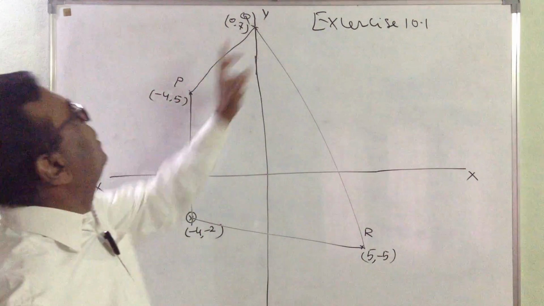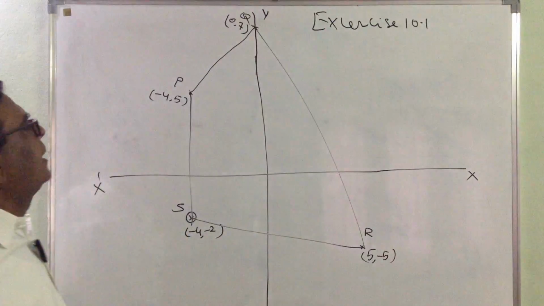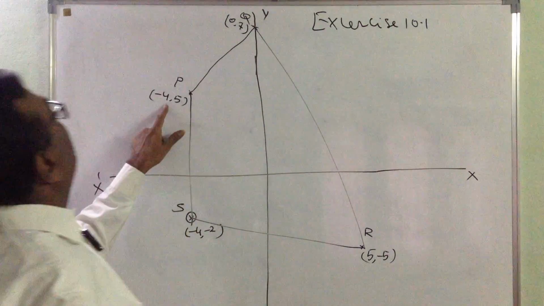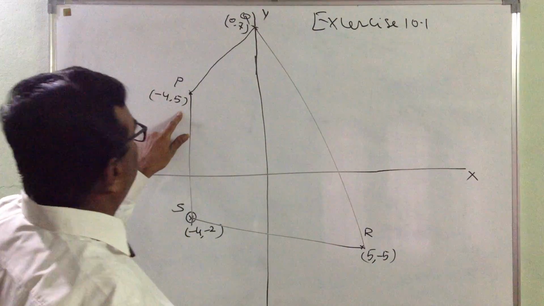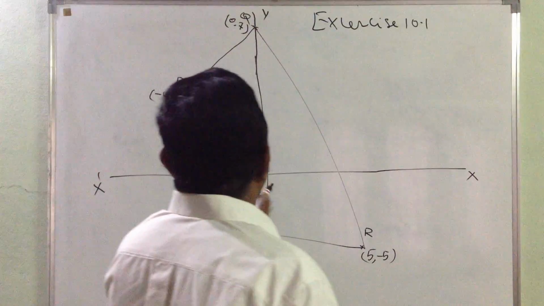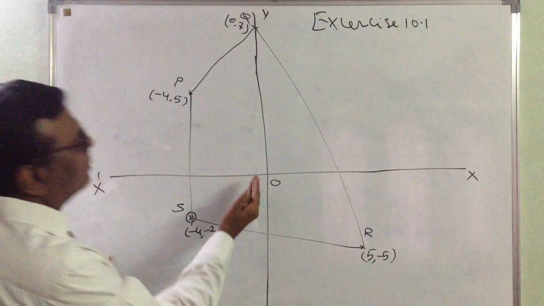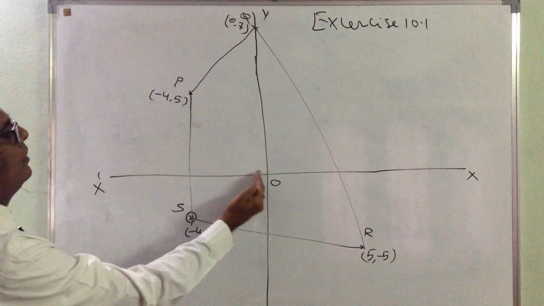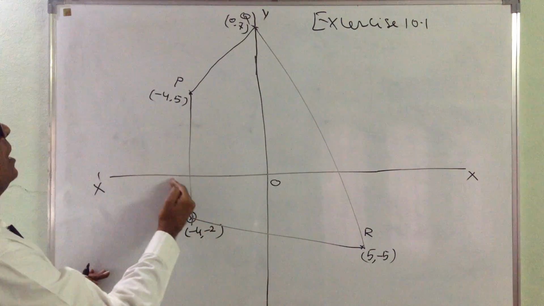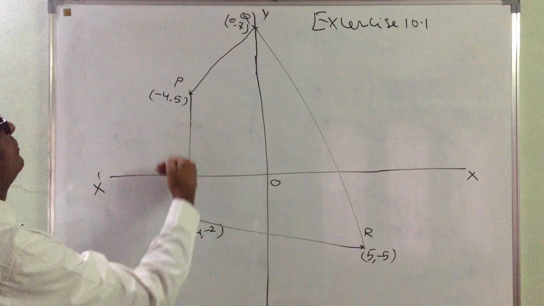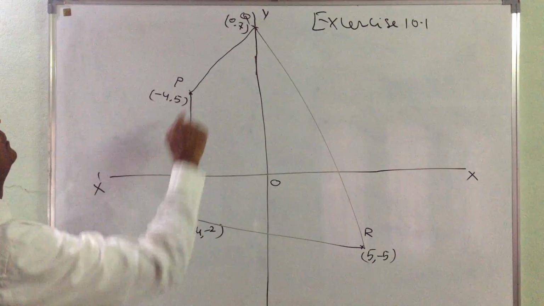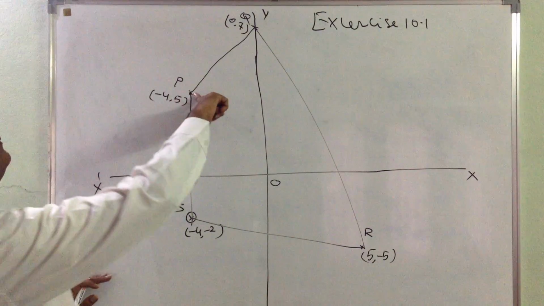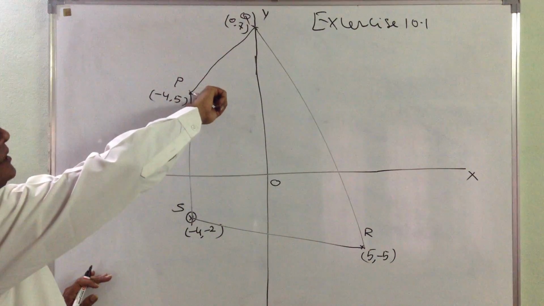Say PQRS is a quadrilateral. Point P, in the second quadrant, is (-4, 5). Here we have drawn approximately: on the negative x side we go 1, 2, 3, 4, and 5 on the y-axis, 1, 2, 3, 4, 5, because 5 is positive. So you plot the point like this.